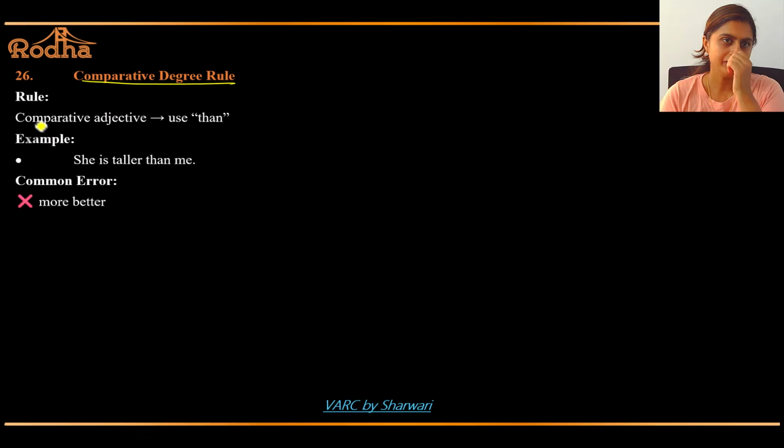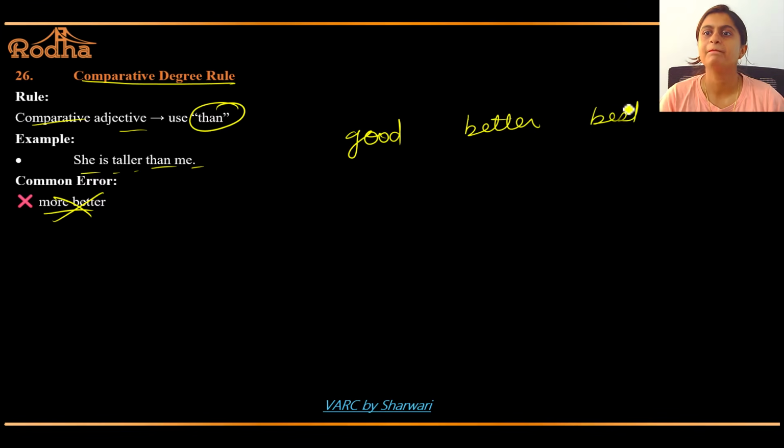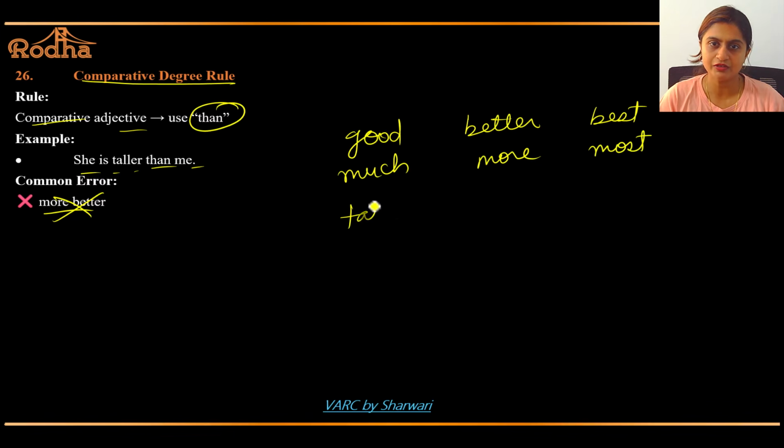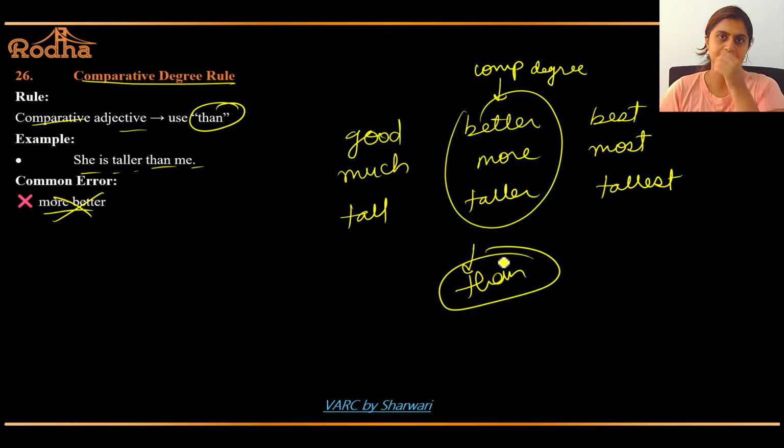Comparative degree rule. We have to use than in comparative adjective. She is taller than me. More better नहीं होता है, only better होता है. What is the degree? Good, better, best. Much, more, most. Like tall, taller, tallest. So this is comparative degree. So you have to use than here. Got it?